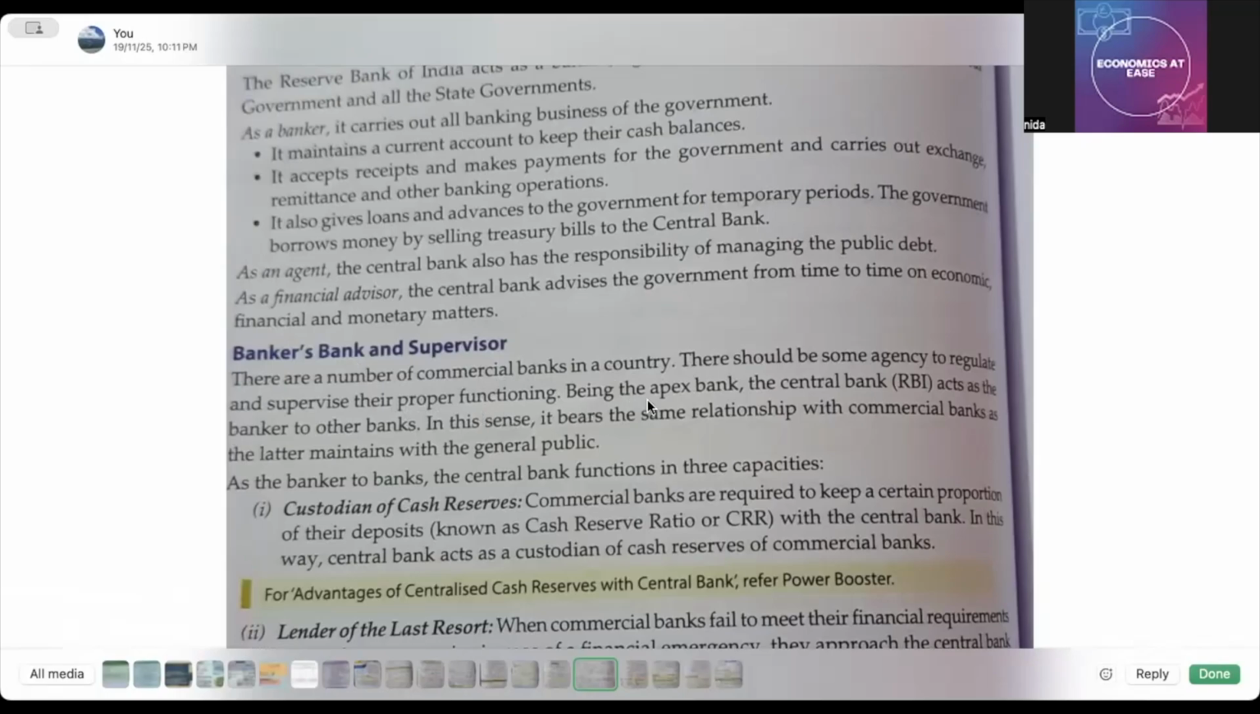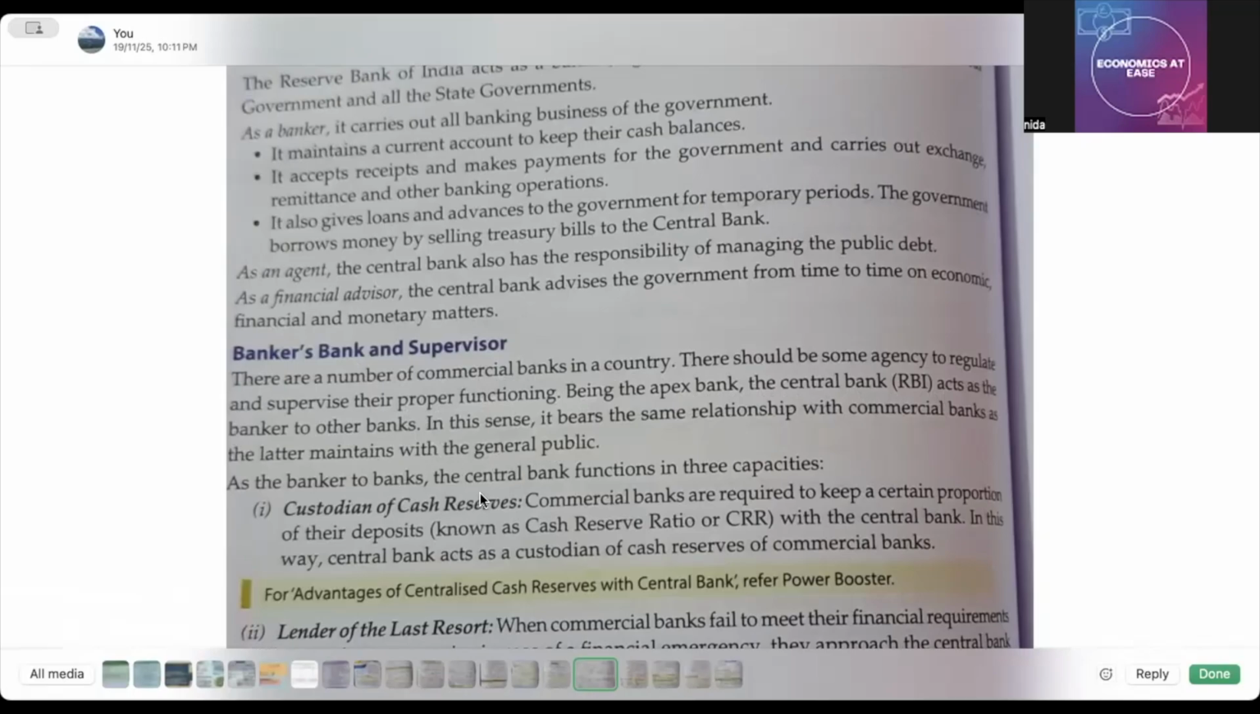द आरबीआई। Being the apex bank, the central bank RBI acts as the banker to other banks. In this sense, it bears the same relationship with commercial banks as the latter maintains with the general public. So as we have the relationship with the commercial bank, similarly commercial bank has the same relationship with the central bank. Okay.